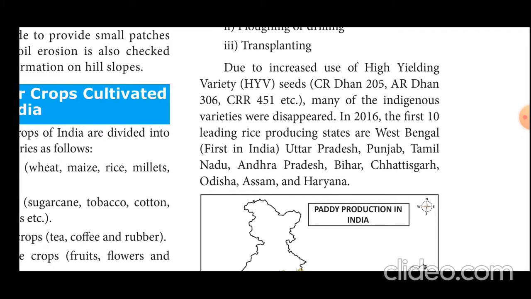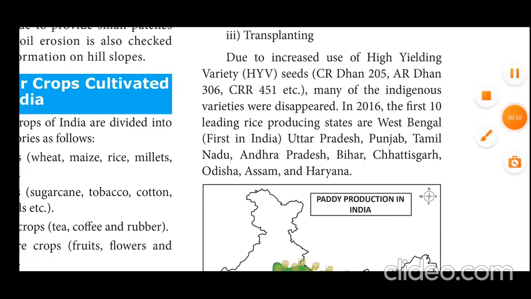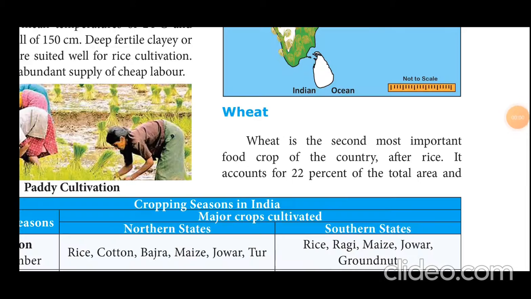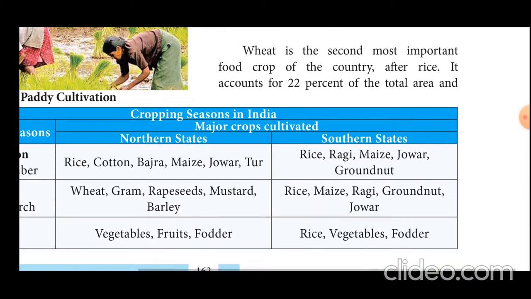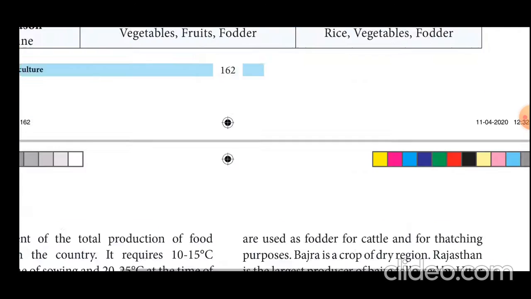In 2016, the first 10 leading rice producing states. Another food crop is wheat. Wheat is the second most important food crop of India, after rice. The North Indians use wheat, and South Indian people use rice. That means wheat is the staple food of North India, and rice is the staple food of South India.